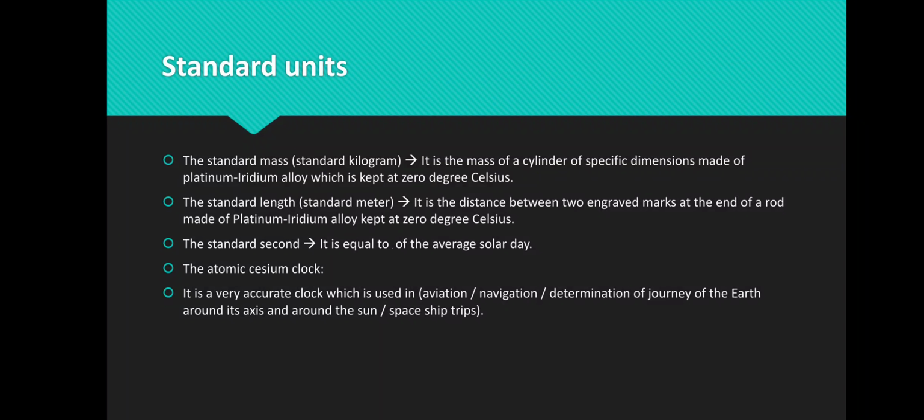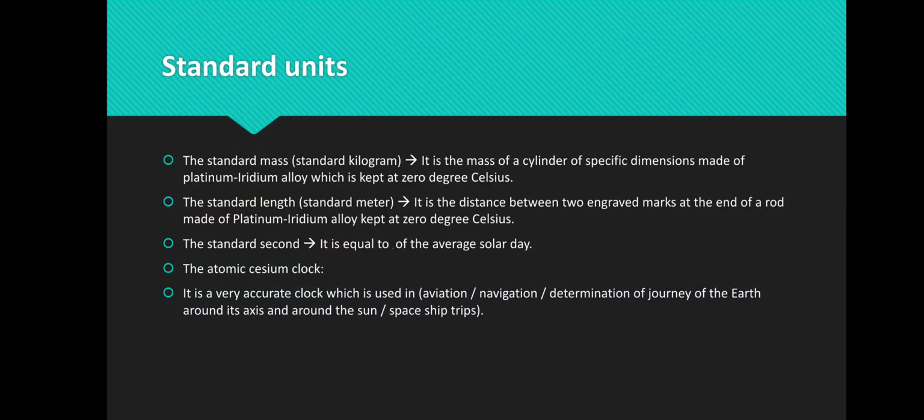Number 3, it isn't affected by the surrounding atmosphere. It isn't affected by changes in temperature, pressure, or humidity, compared also to the other metals. It has a very small effect from the surrounding atmosphere. We use the platinum iridium in the form of an alloy. An alloy is a mixture of 2 elements, and we use it to improve the properties of both elements. We keep it at 0 degrees Celsius so as not to make this metal expand or contract.